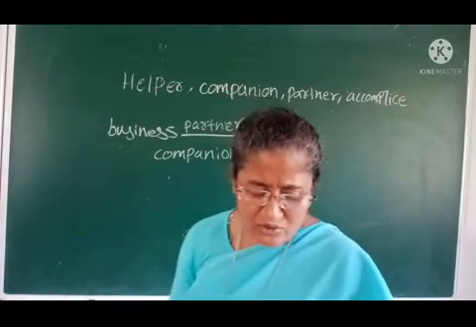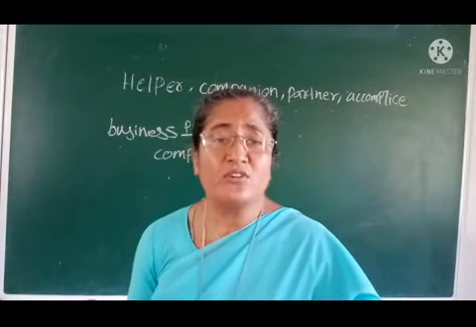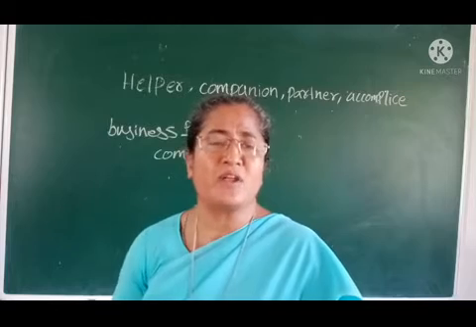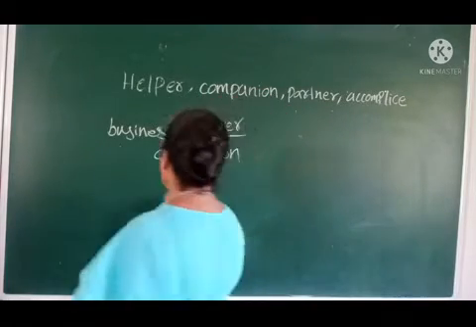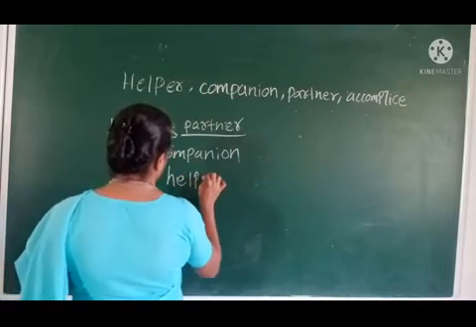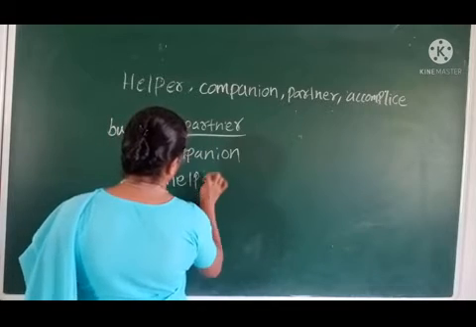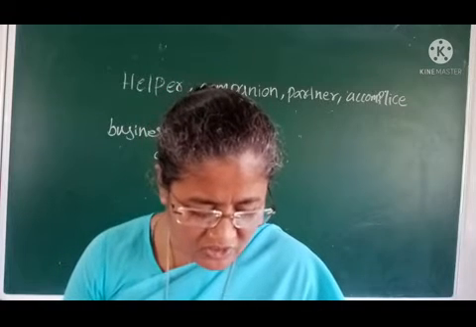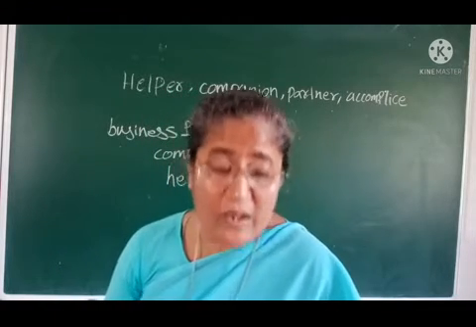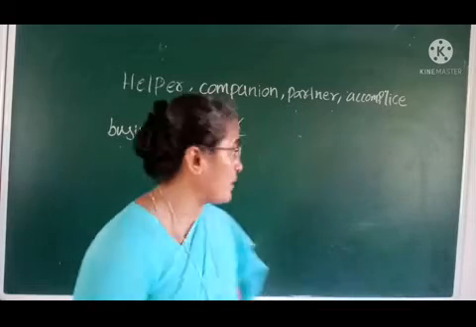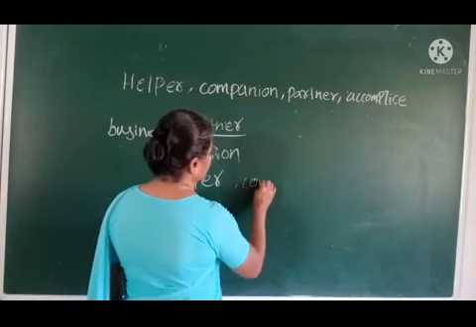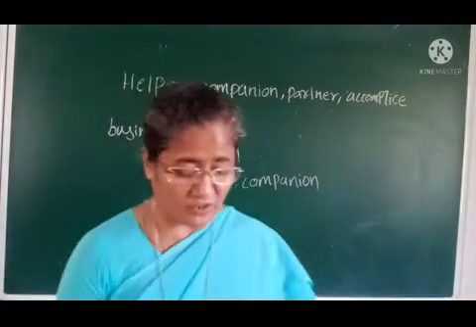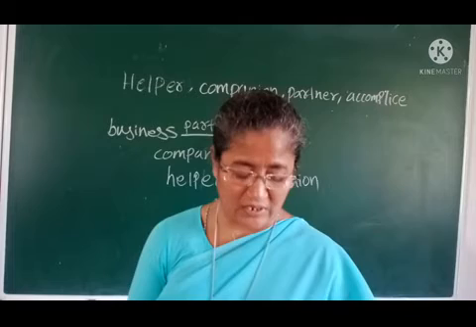Next one, I am mother's little helper. I am a little help for my mother. So that third word is helper. I am my mother's little helper. Fourth one, a faithful dash such as a dog. So we can say a faithful companion. The dog is always a faithful companion for us. It will always be with us.